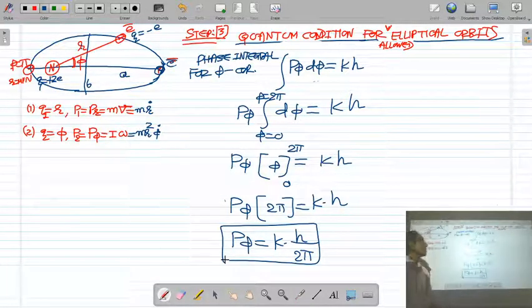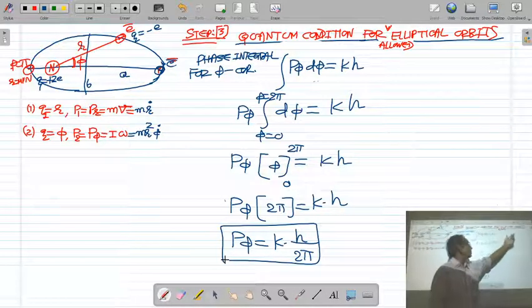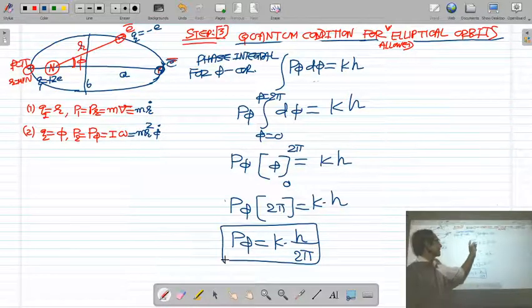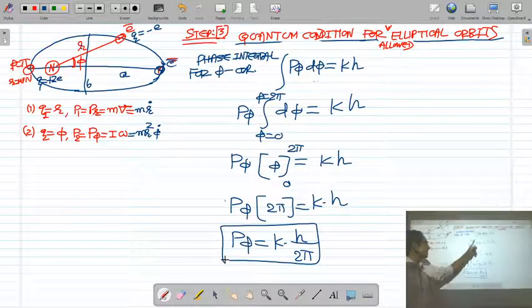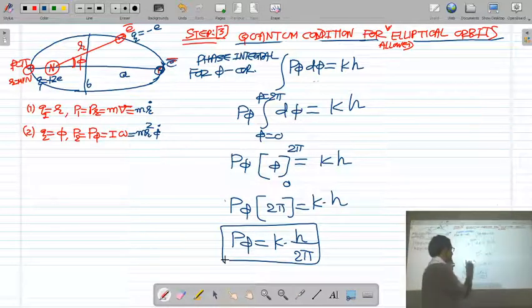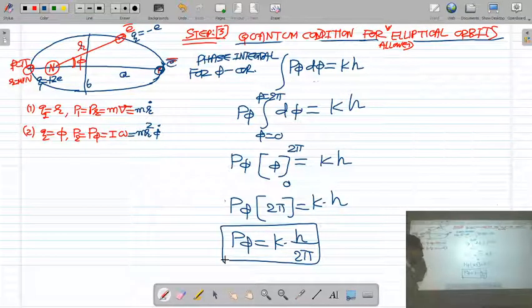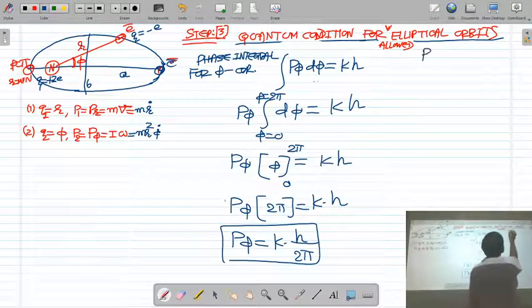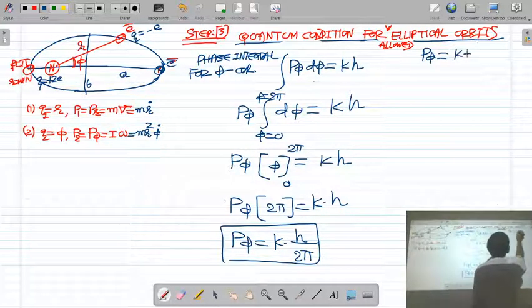Applying the Wilson-Sommerfeld quantization condition to the phi coordinate, the phase integral of P phi d phi is an integral multiple of h. We get the same result. P phi is constant, so the integral of d phi is phi, with limits from 0 to 2 pi. P phi into 2 pi is kh. So the angular momentum of the electron is an integral multiple of h upon 2 pi, that is kh upon 2 pi. So we get the angular momentum of the electron P phi by solving the phase integral.